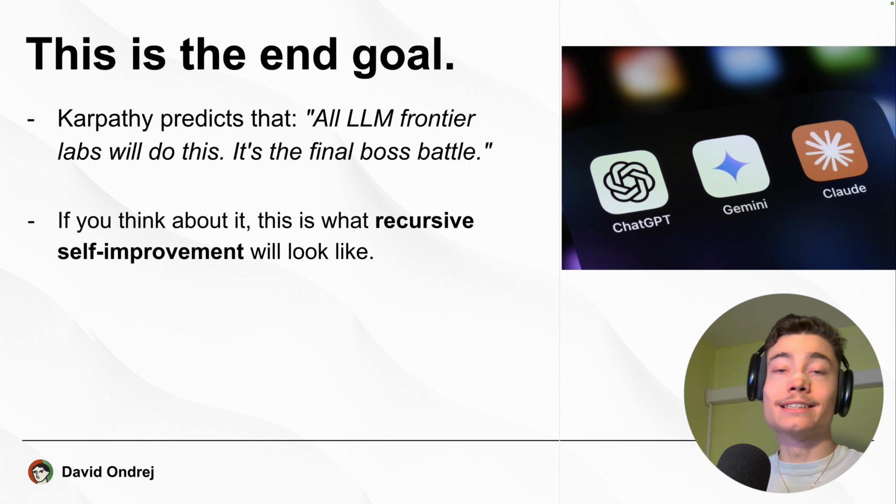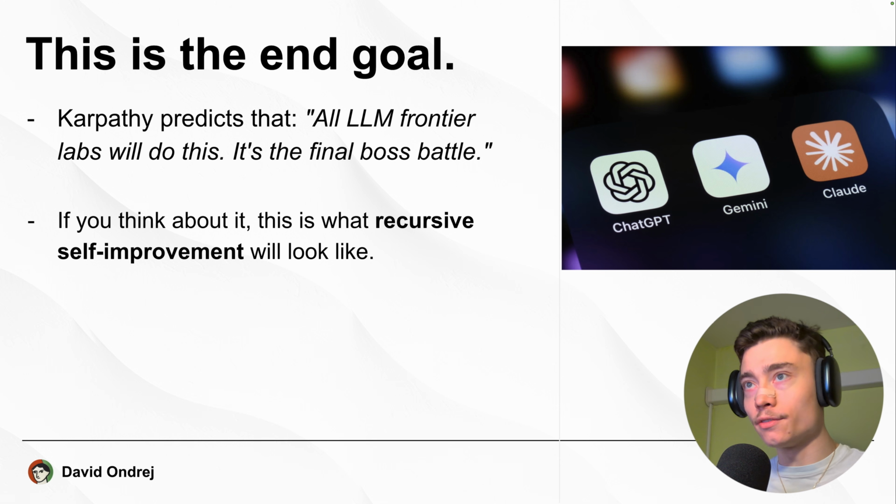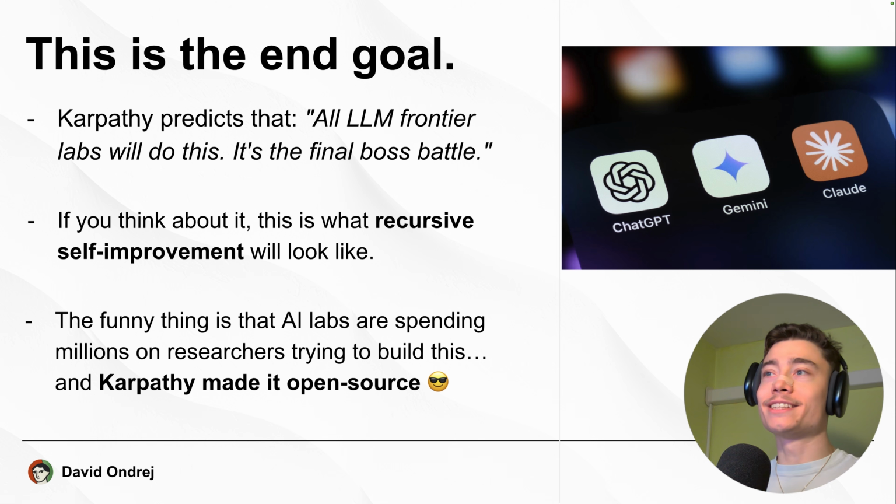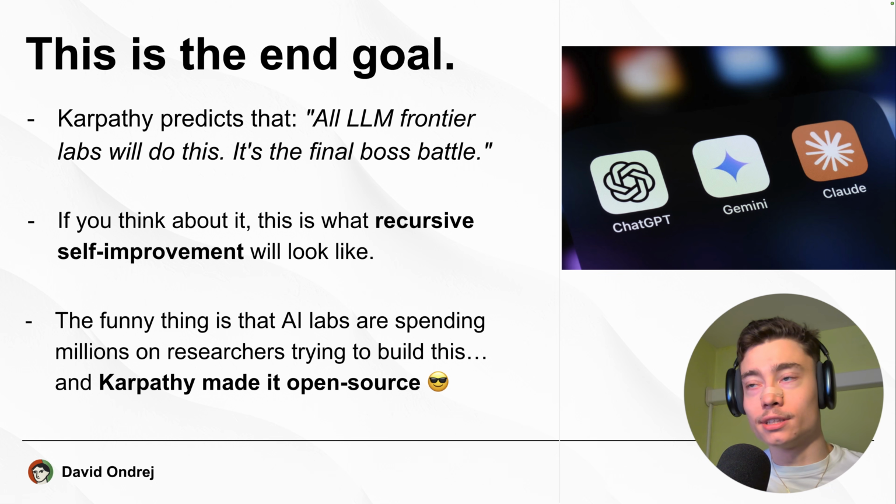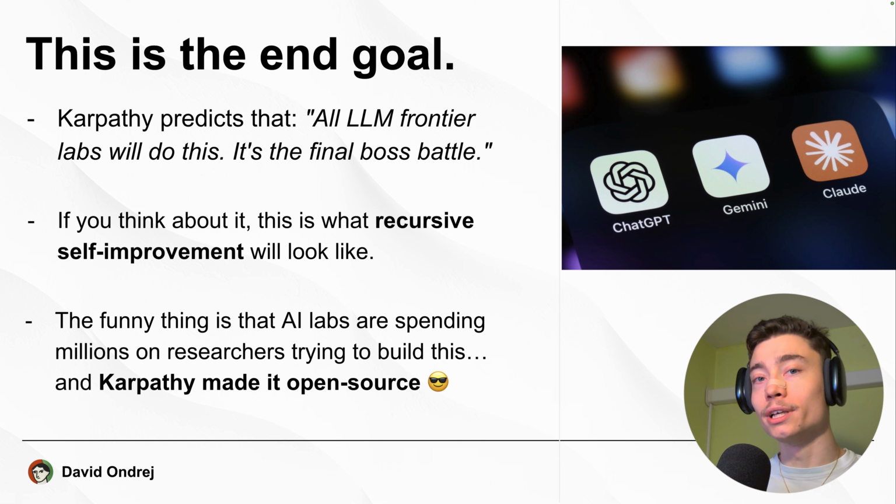And if you think about it, this is literally what recursive self-improvement will look like. And the funny thing is that right now, the AI labs like OpenAI, Anthropic, Gemini are spending tens of millions of dollars on researchers, all of which are trying to build this. Yet Karpathy made it completely open source.